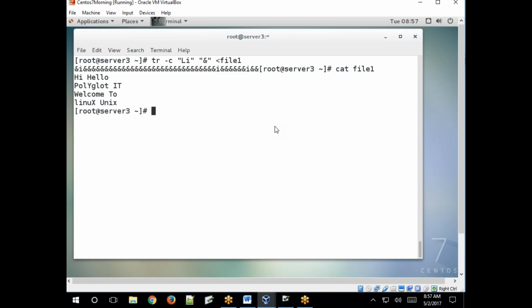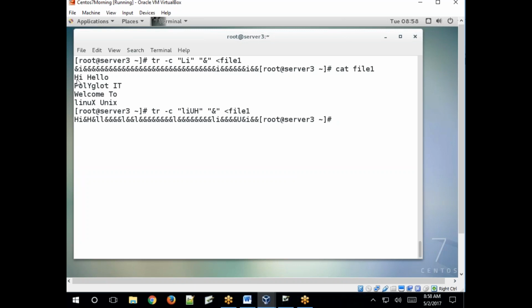Replace the remaining characters with the character specified here in set 2, the ampersand. Now it replaced all the characters. Even if it is a space, space is also a printable character. Space also replaced with ampersand and created as one line. Clear? Except the characters you specified, replace with that. Instead of small l, you can also specify capital U, capital H. See now, see the result.